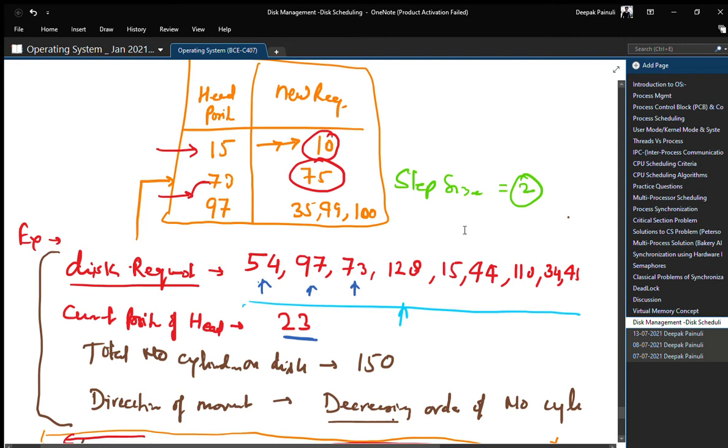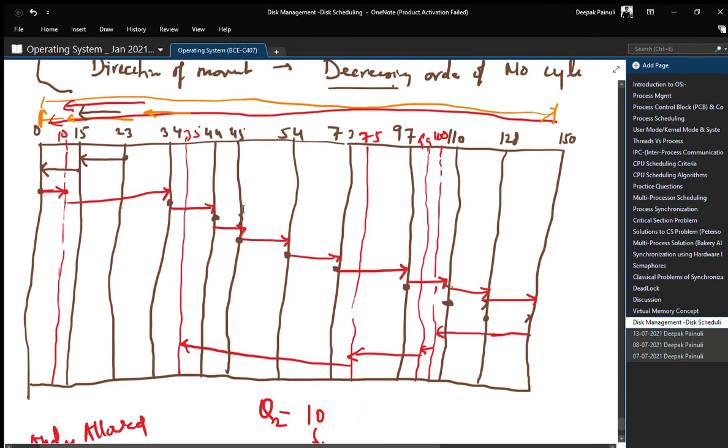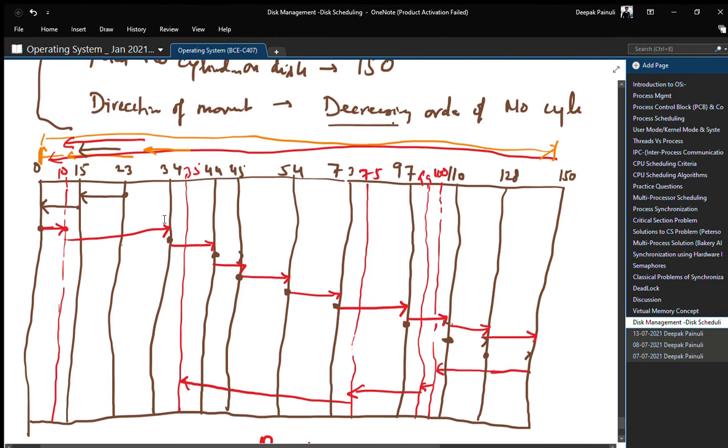So for the same example, let us run this algorithm, the N-step algorithm. Now let me delete the initial one first so that you can understand it.